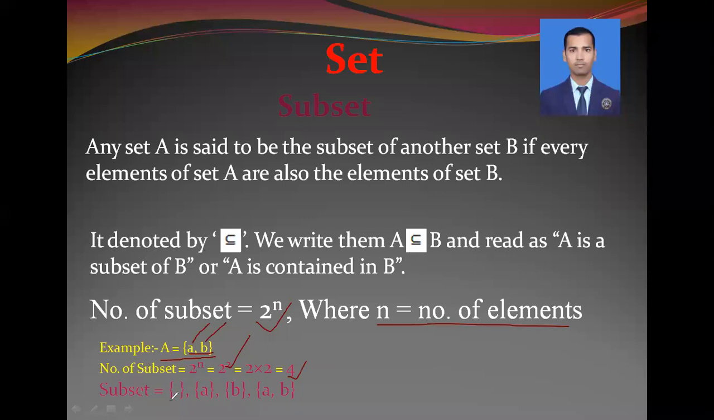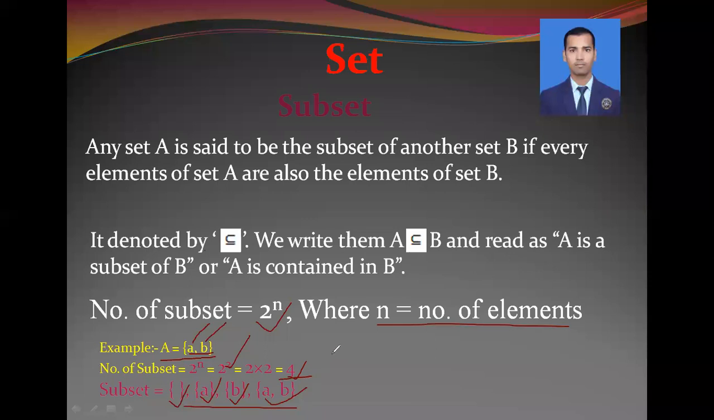The first subset is the empty set, because the empty set is a subset of every set. Then we take one element: first a, then b, and then the set which is given. So we have the empty set, then a, b, and ab, altogether 4 subsets.